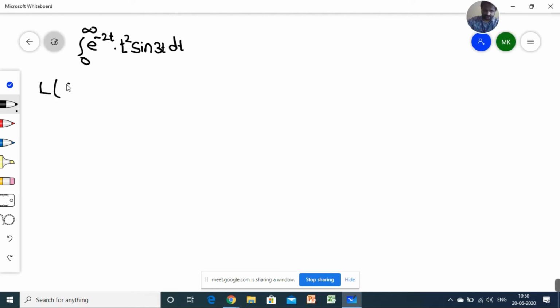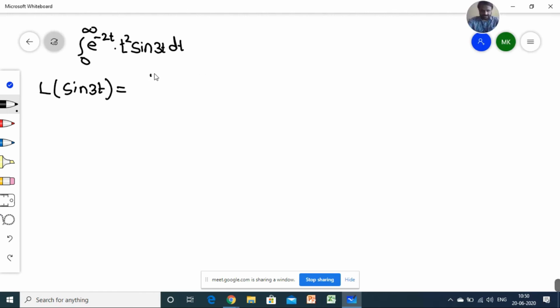So Laplace of sine 3t. What will be the Laplace of sine 3t? What is the Laplace transform of sine 3t? Yes, so you can say that it is the Laplace of sine 3t, not sine 80.